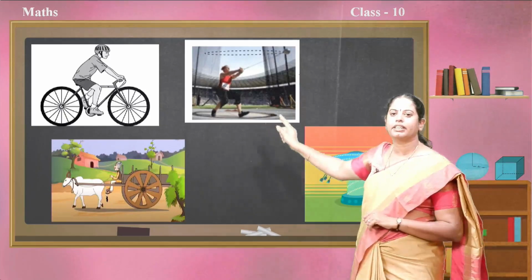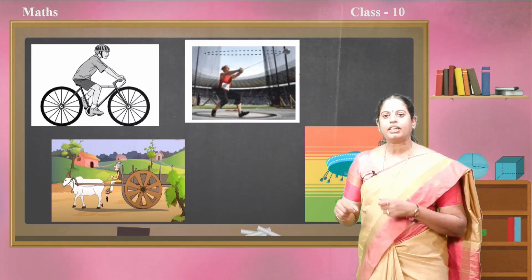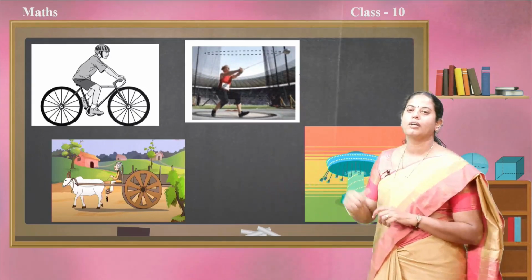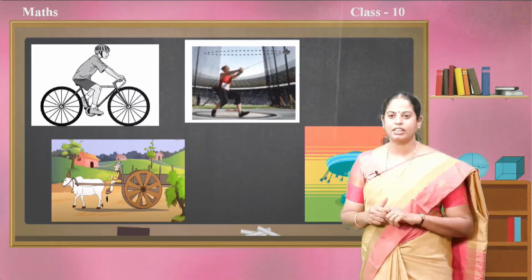These are daily life examples for the tangent, children. When you ride a bicycle, if you consider the boundary of the wheel as a circle, the path traced by riding the cycle forms the tangent. These are a few pictures that are examples of tangent in our daily life.